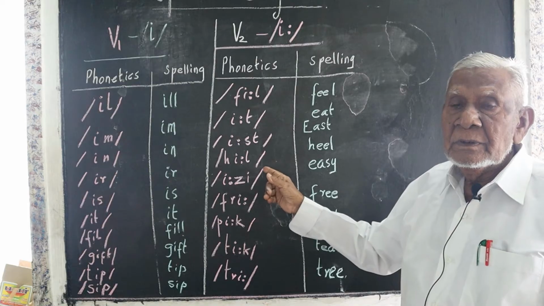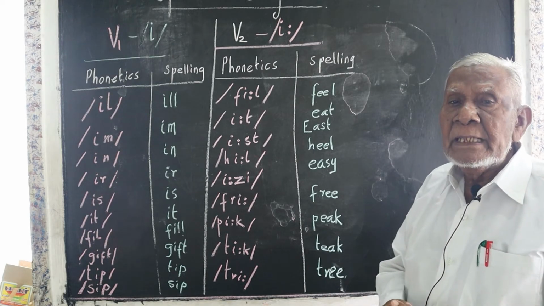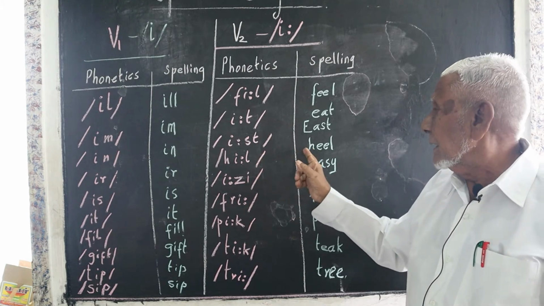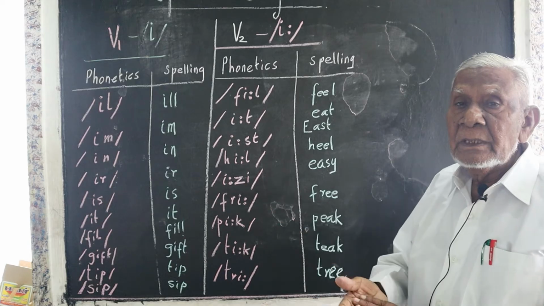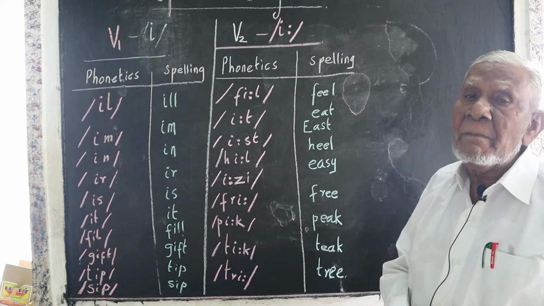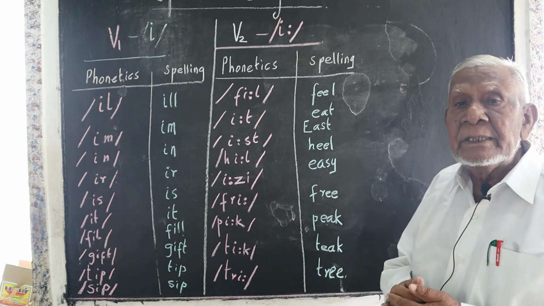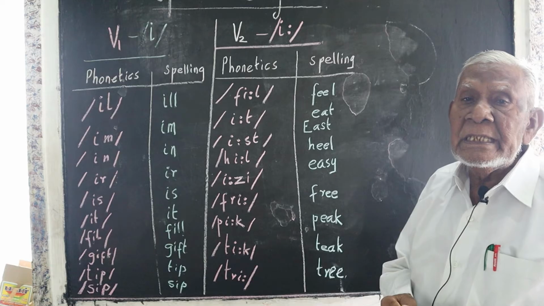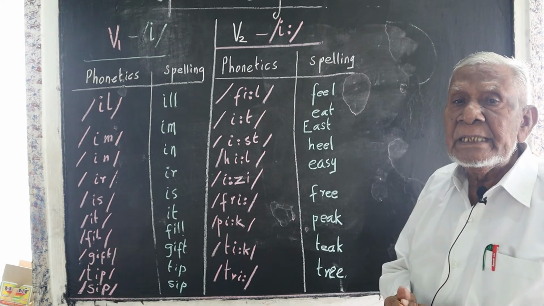Heel, the bottom of the human body is the heel of the leg. H-E-E-L. See the spelling here. Easy, E-A-S-Y. Please note that the S in the word easy is pronounced as Z. Easy. The question was very easy.